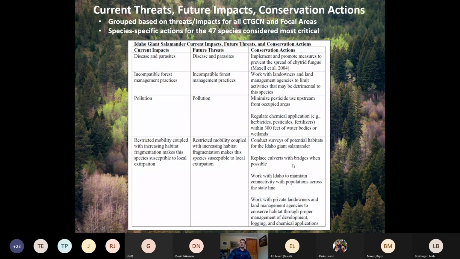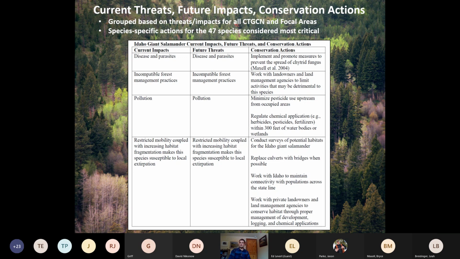There are some more specific things about replacing culverts, actual life history traits of the species to look out for. But this is something we'd really, really like to beef up in future revisions of the state wildlife action plan, so that people can look up a particular species or a particular habitat type and know specifically what are some things they could do to try to help that species or that habitat.